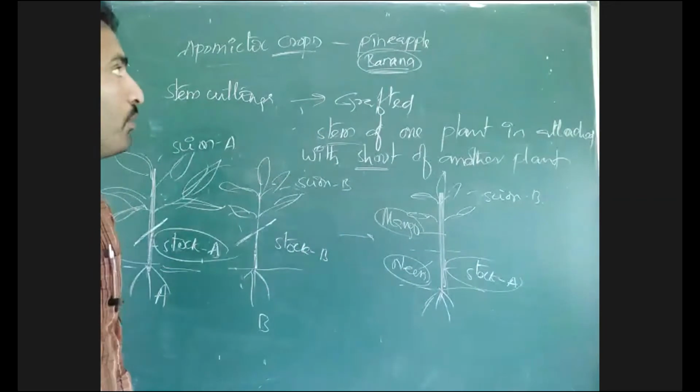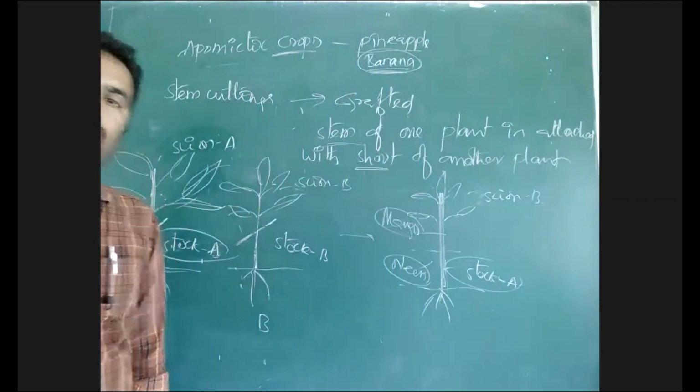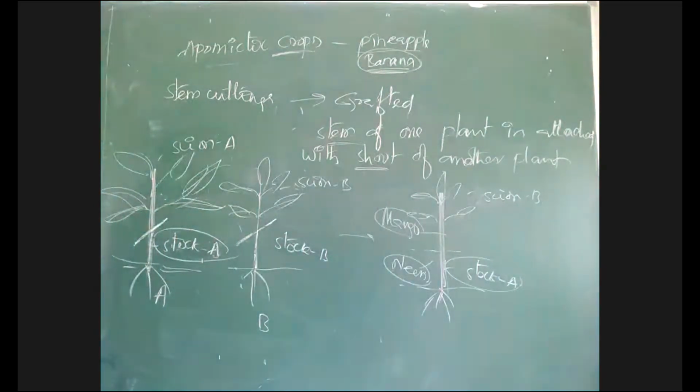So why these apomictic crops are more beneficial means, by using apomictic crops where vegetative reproduction is possible, their investment is less. Investment means no need to spend more money for the purchase of seeds. Simply we can cut a part of the plant and insert it into the soil, so it will develop a new plant.